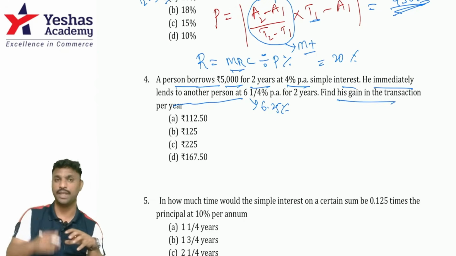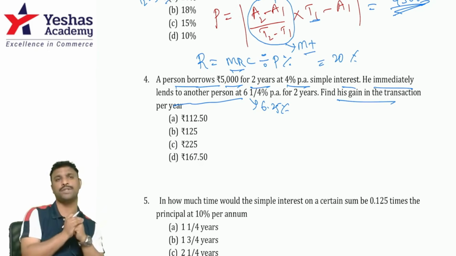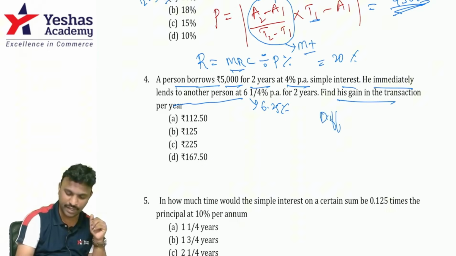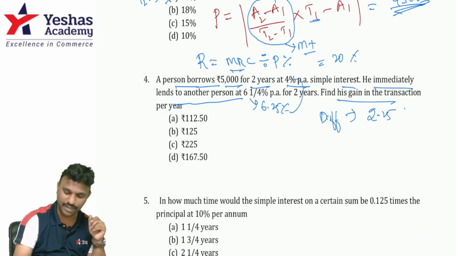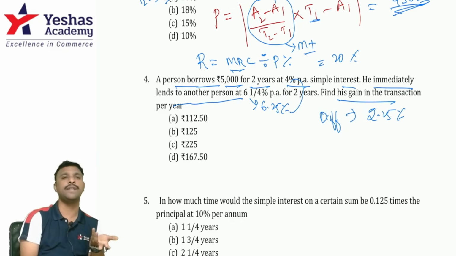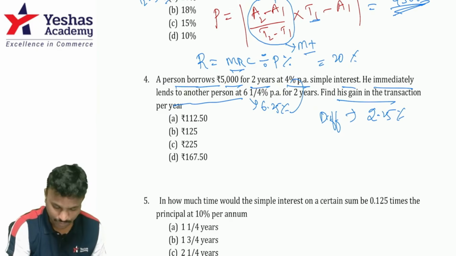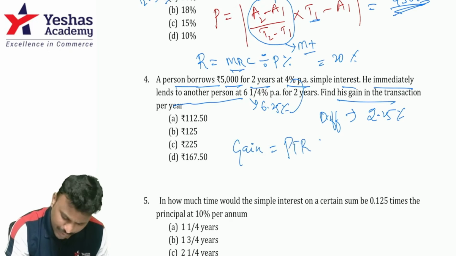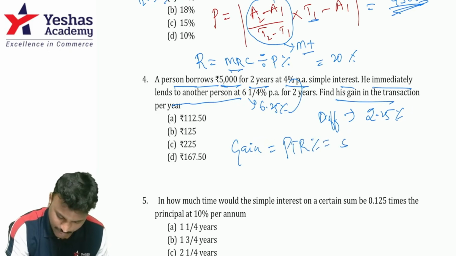Guys, what is the gain? He borrows the money at 4%, lends the money at 6.25. The difference in the interest is 6.25 minus 4, which is 2.25%. So compute the interest for this difference in rate of interest. That is the gain. So gain is PTR percentage only, but P is how much? 5,000. Time is how many years?